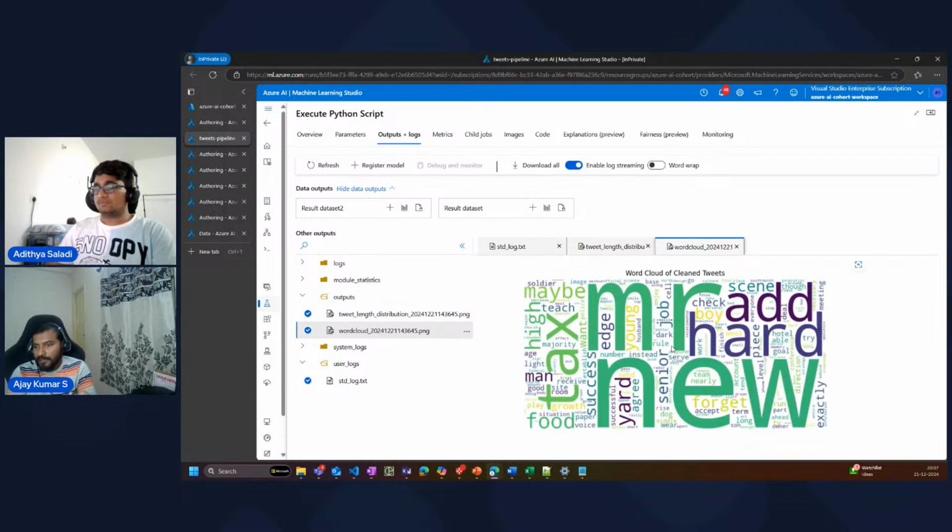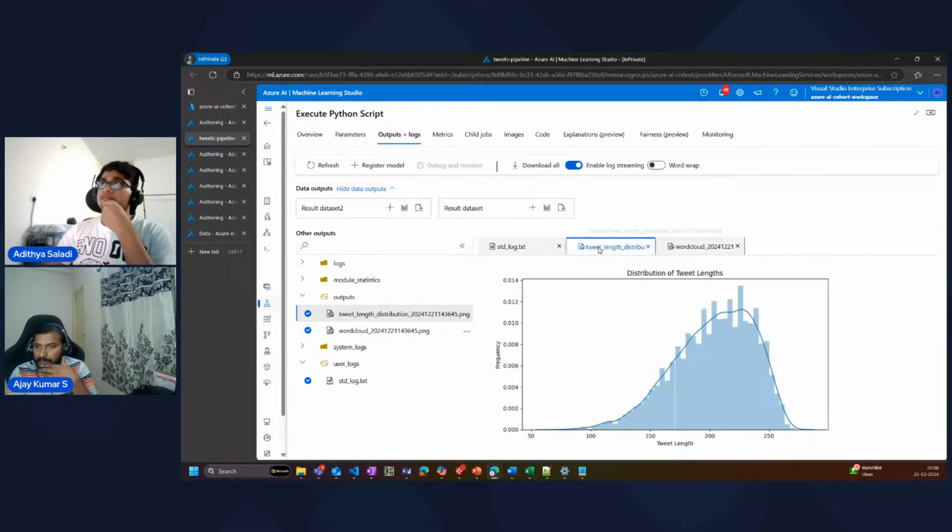Based on the Twitter dataset, this is what I see, like MR, new, add hard. Looks like there is a lot of data which I still need to clean up. These are not good data, right? Same way, the tweet length distribution is also shown here as a graph. All these can be pushed into that output directory. This output is specific to this particular run. Now, if I do another run, this output directory will be gone. So the wise thing is to upload this into an object storage or blob storage.